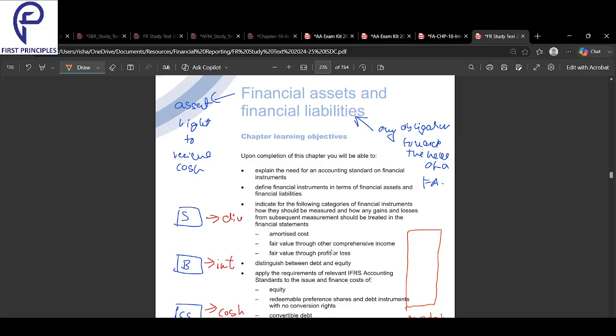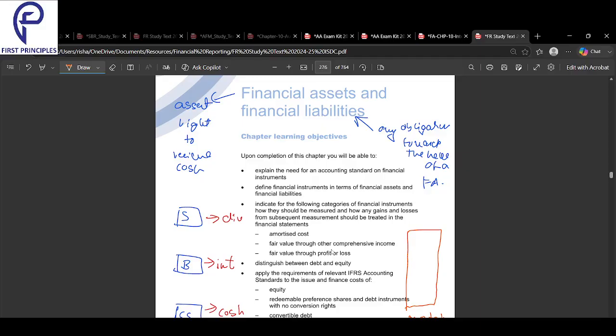A financial asset is an asset that creates a right to receive cash in the future. Any asset that creates a right to receive cash in the future is called a financial asset. And then a financial liability is an obligation to pay towards the holder of a financial asset. That is called a financial liability.